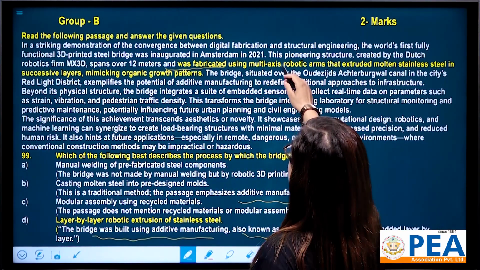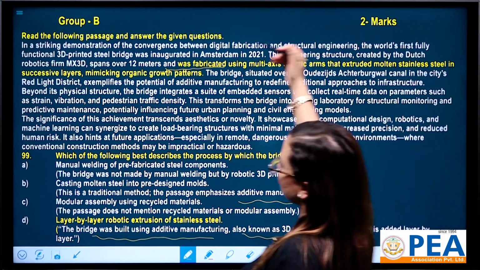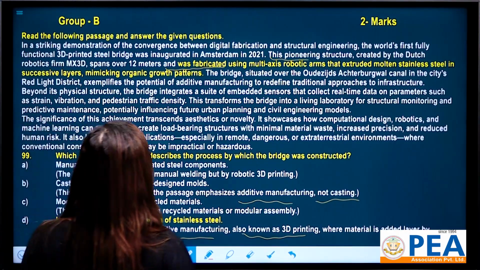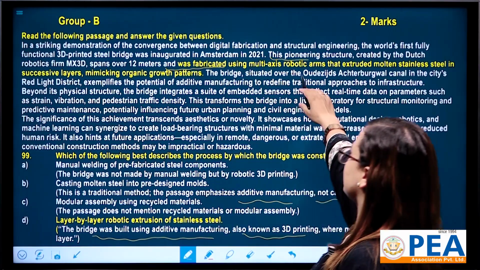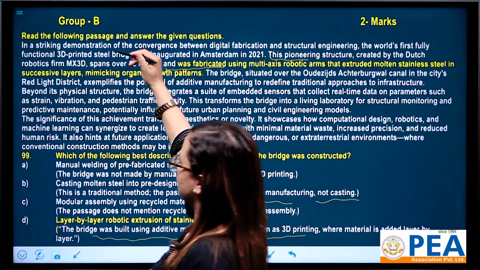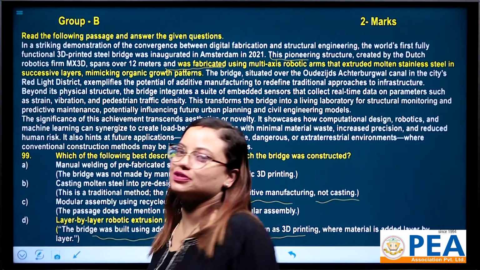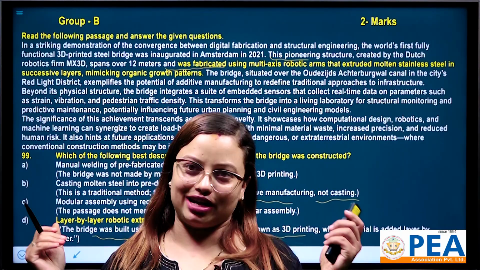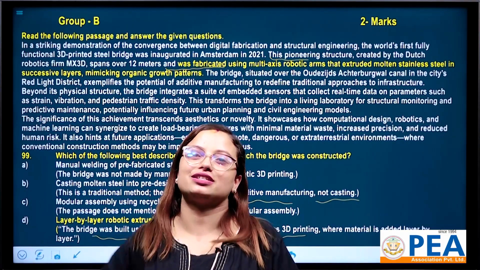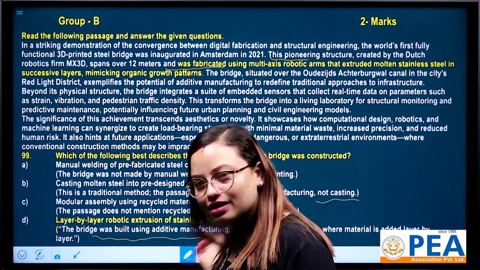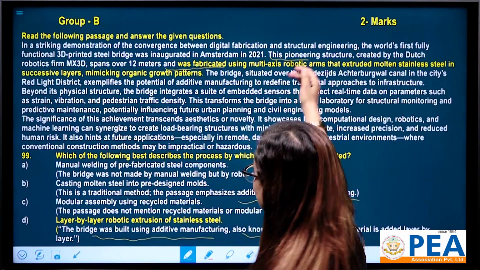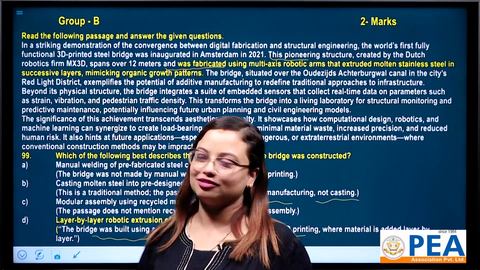This pioneering structure created by the Dutch robotics firm EMX3D spans over 12 meters and was fabricated using multi-axis robotic arms that extruded molten stainless steel in successive layers, mimicking organic growth patterns. First of all, you have to read the passage, try to get all those clues on the basis of your keywords from your question, and then interpret your options. So here number D matches the clue. That's why number D is the correct one.